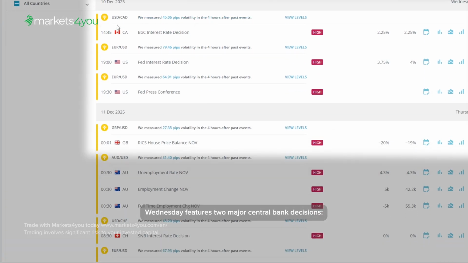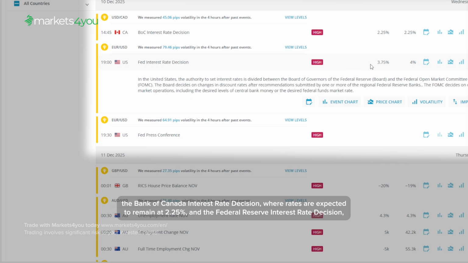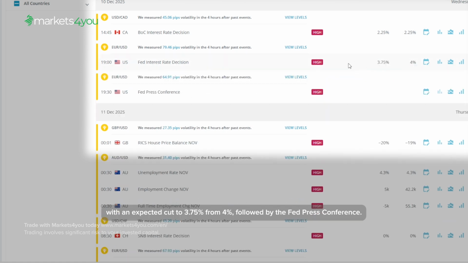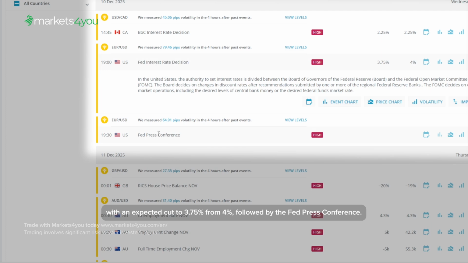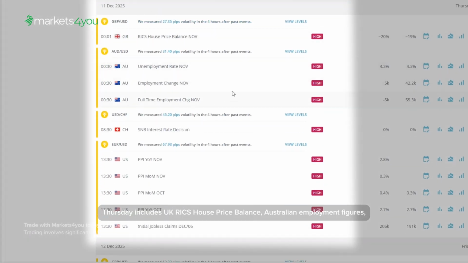Wednesday features two major central bank decisions, the Bank of Canada interest rate decision, where rates are expected to remain at 2.25%, and the Federal Reserve interest rate decision, with an expected cut to 3.75% from 4%, followed by the Fed press conference. Thursday includes UK RICS house price balance, Australian employment figures, the Swiss National Bank interest rate decision,